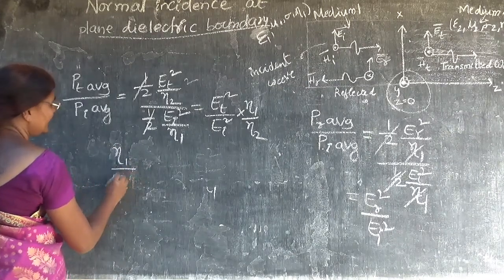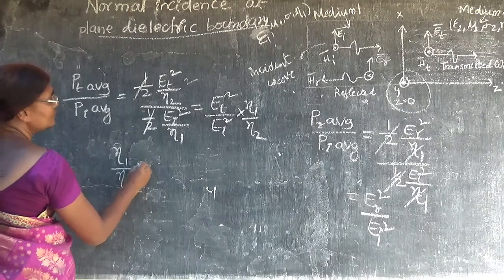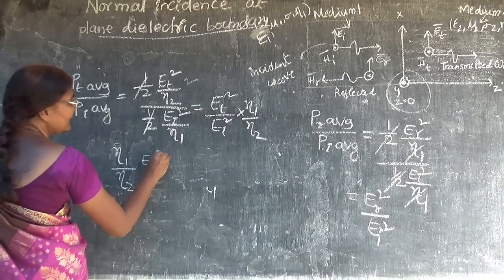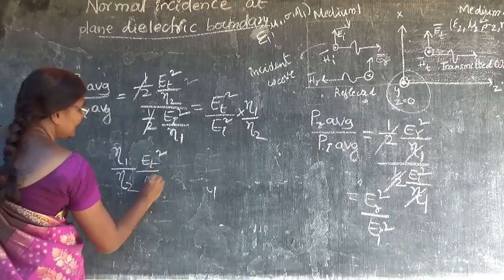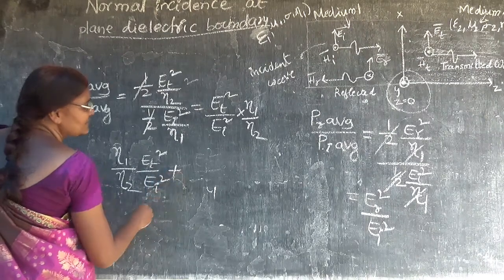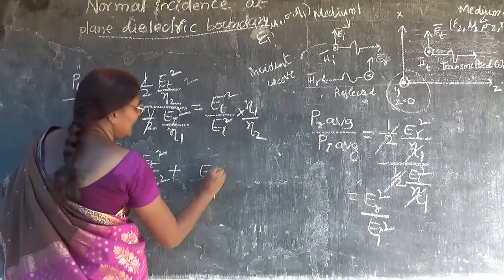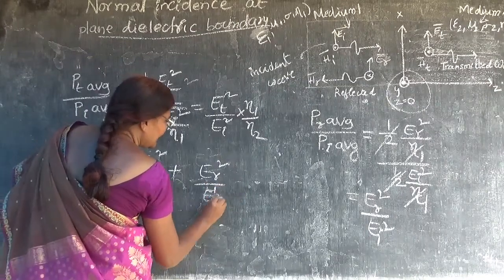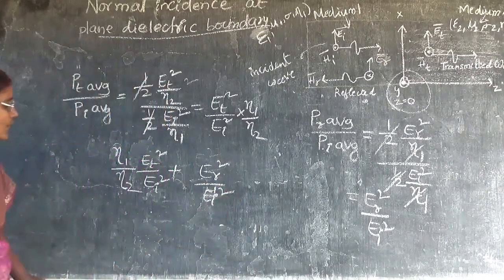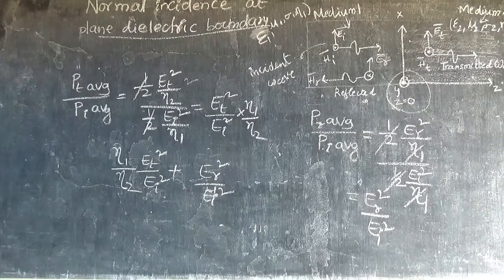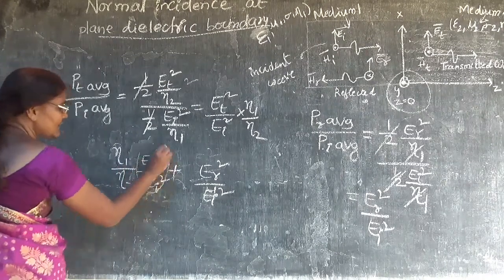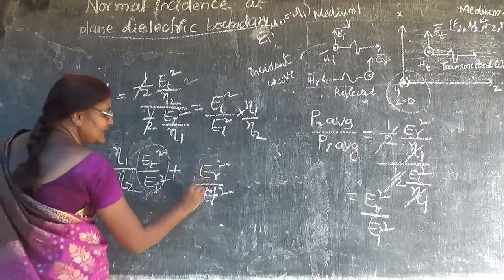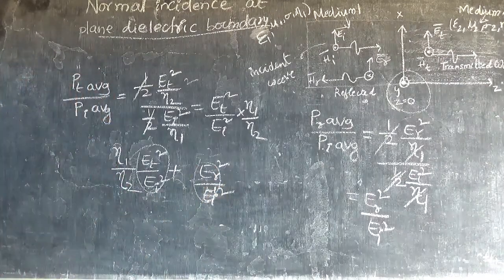Eta 1 by eta 2 into Et square by Ei square plus Er square by Ei square. So what is Et square by Ei square? Transmission coefficient. What is Er square by Ei square? It is nothing but the reflection coefficient.